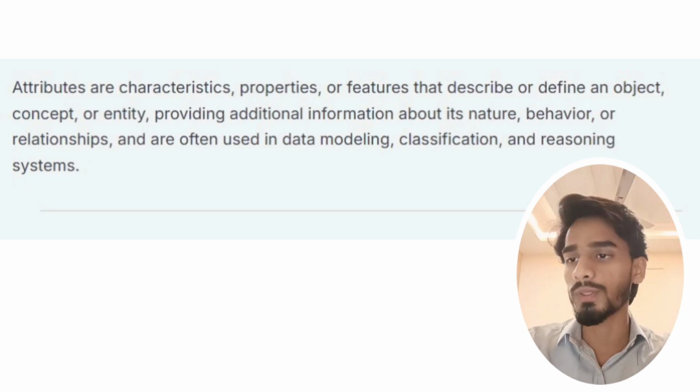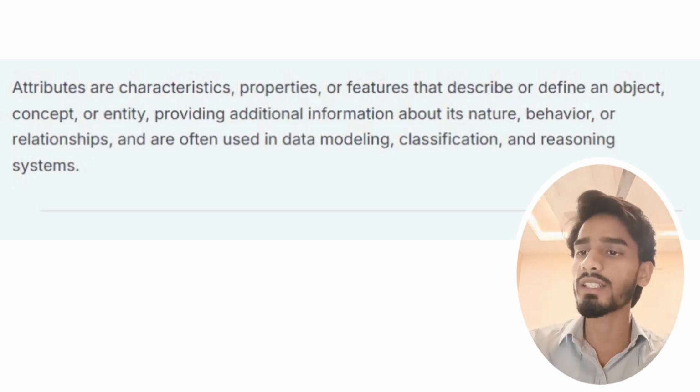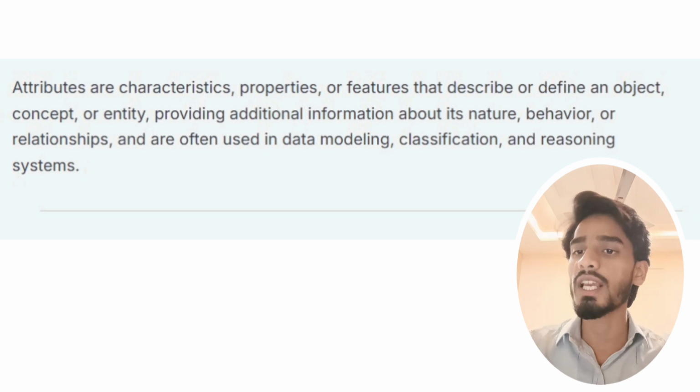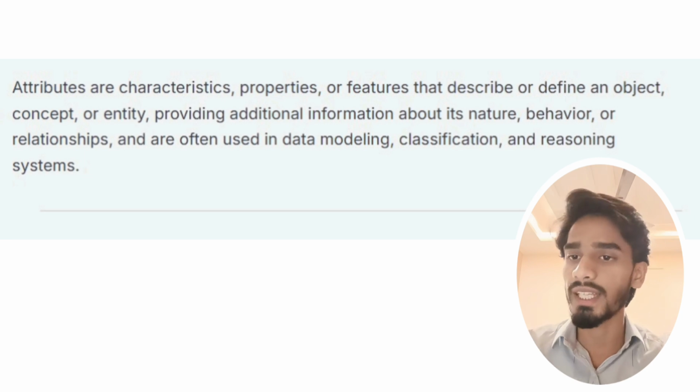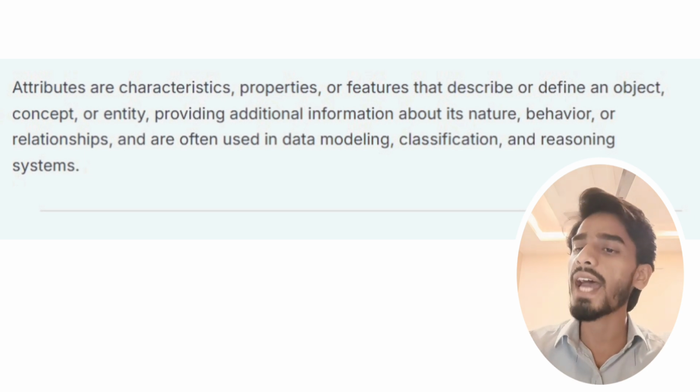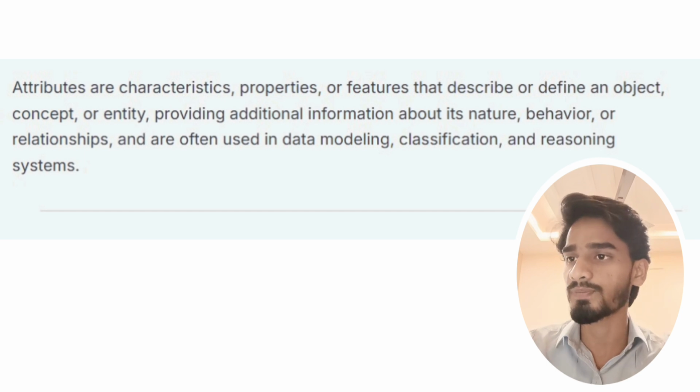Now, what are attributes? Attributes are characteristics, properties, or features that describe or define an object, concept, or entity, providing additional information about its nature, behavior, or relationships, and are often used in data modeling, classification, and reasoning systems.